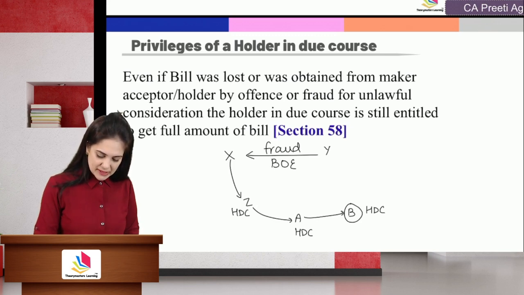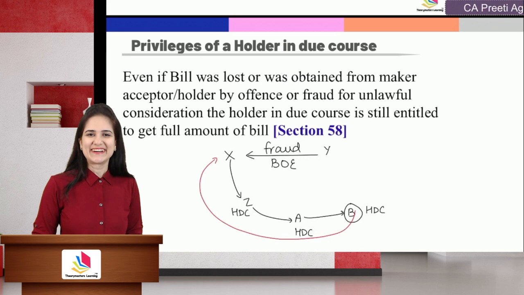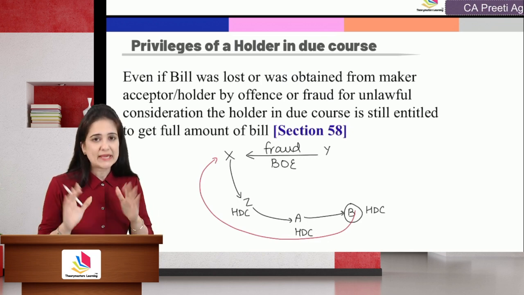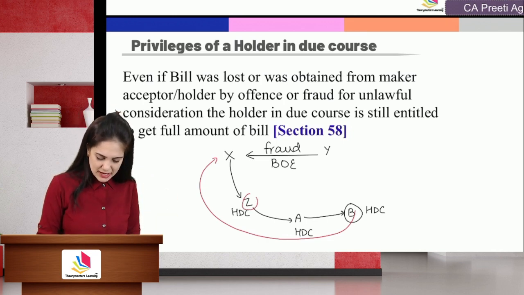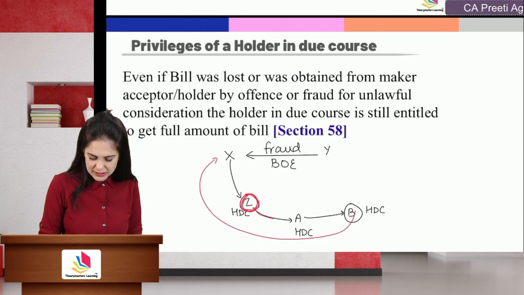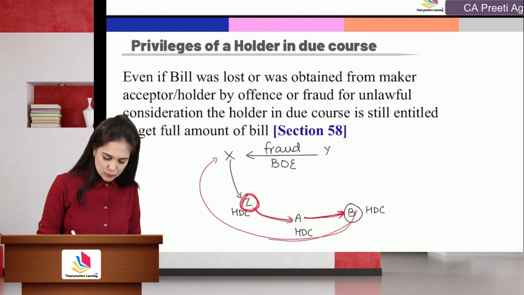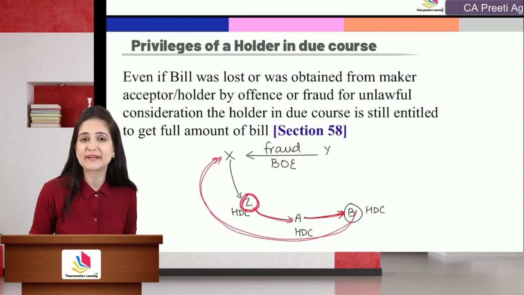What if B again endorsed it to X? Will X be a holder in due course? Tell me. Now, here X himself has committed fraud. He is not a holder in due course. But once it crosses the hands of a holder in due course, it is cured of all the defects. So the subsequent holders will get a good title. B again endorsed it to X. He will not get a good title because he himself is a party to the fraud.